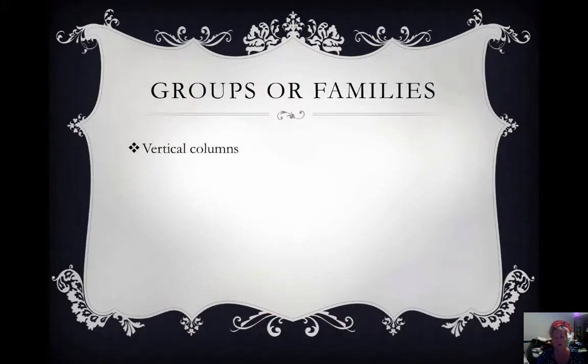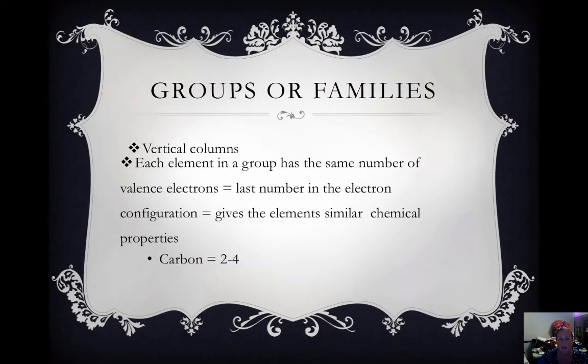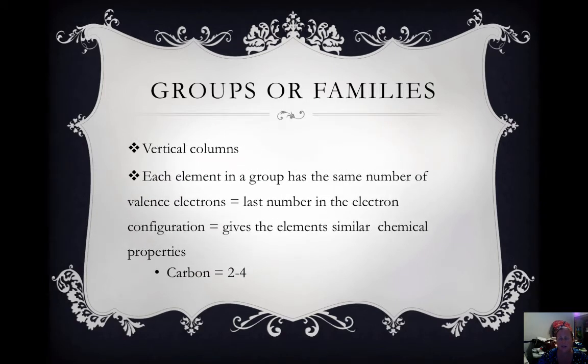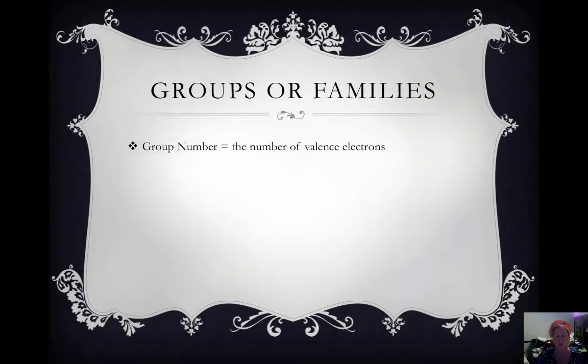Our groups are vertical columns. They're also referred to as families. Each element in a group has the same number of valence electrons, which is the last number in your electron configuration. This gives the elements similar chemical properties. So, for example, carbon's electron configuration is 2-4, and 4 are your valence electrons. The group number is the number of valence electrons.